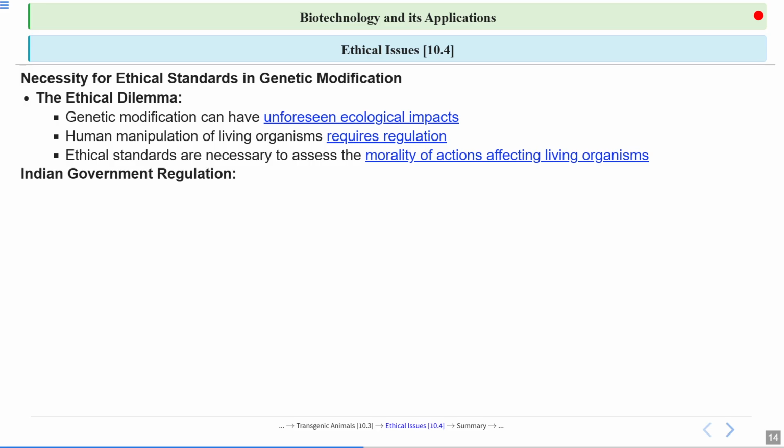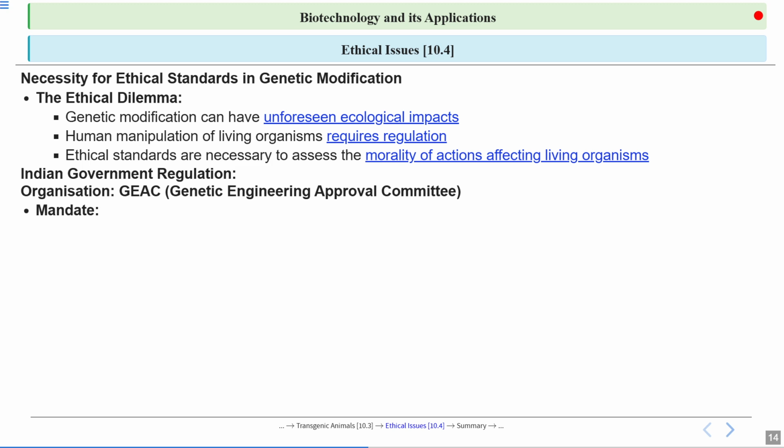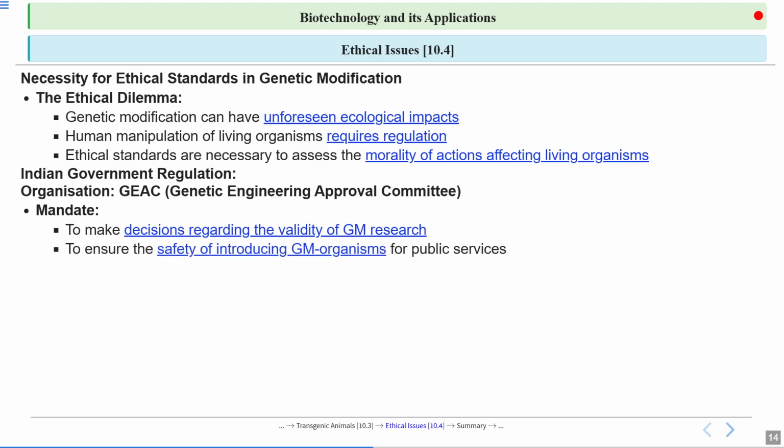So what is the Indian government regulation? We have an organization called GEAC, that is the Genetic Engineering Approval Committee. What is this committee responsible for? To make decisions regarding the validity of GM research. So before doing any genetically modified research, we have to take permission from this organization, and they will say okay, this research you can do. We have to go to them because they will ensure the safety of introducing that GM organism for public services.